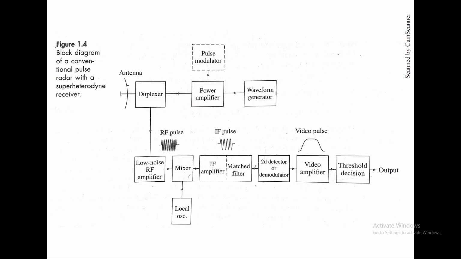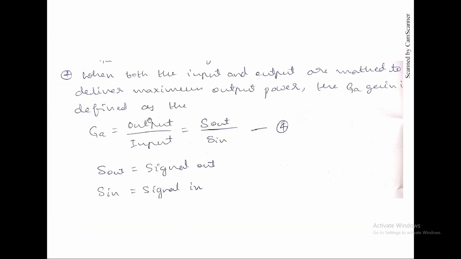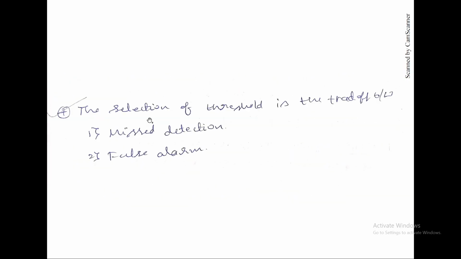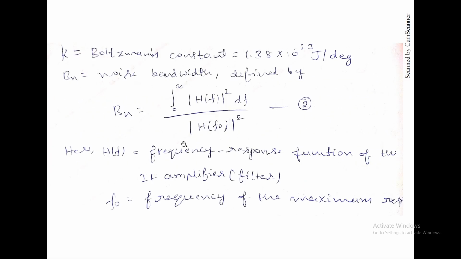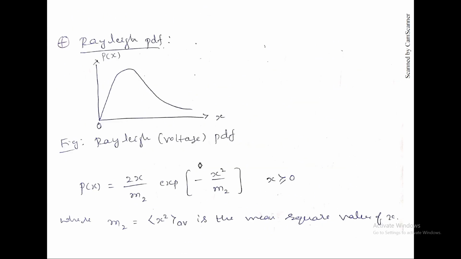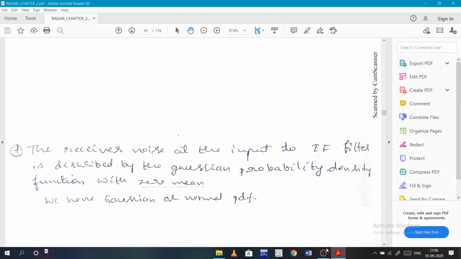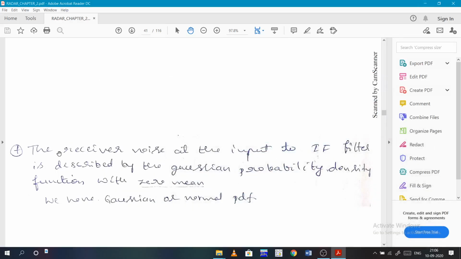So it is a trade-off between misdetection and false alarm. So here when you see, there are receiver noises.